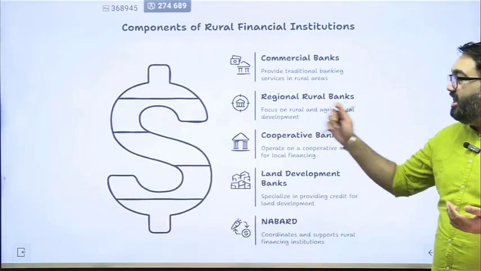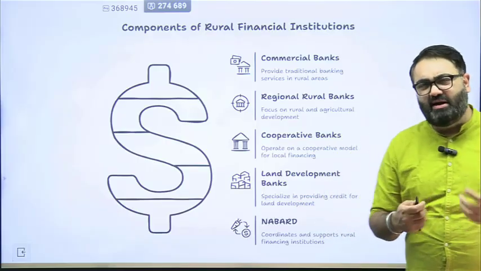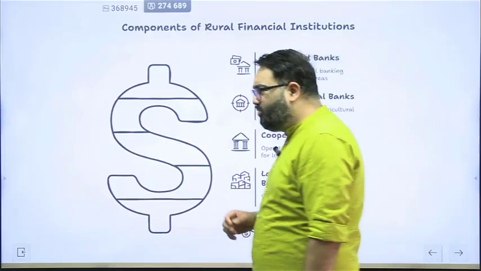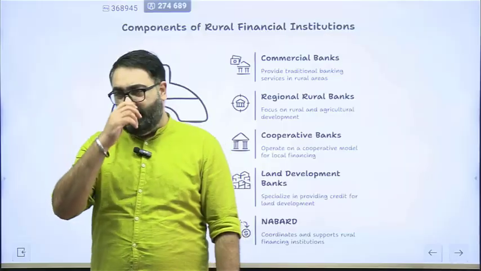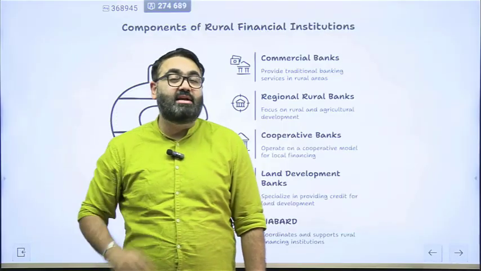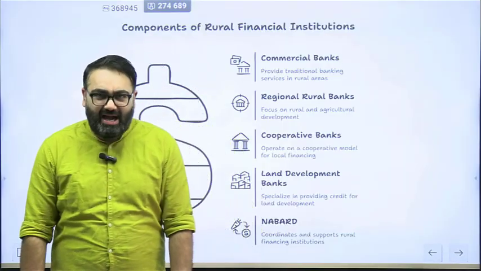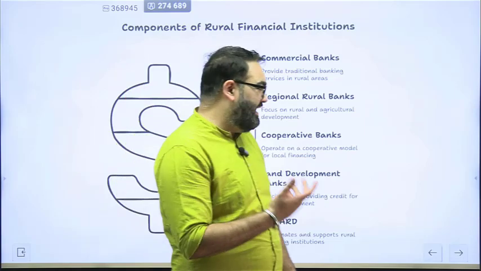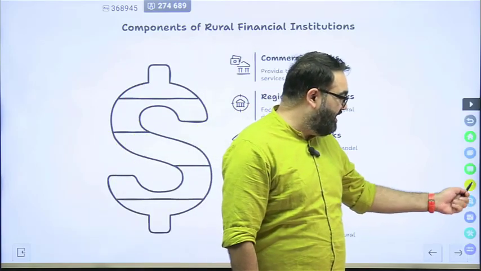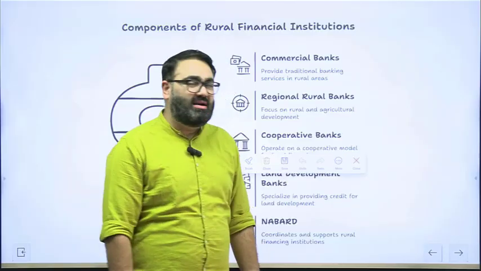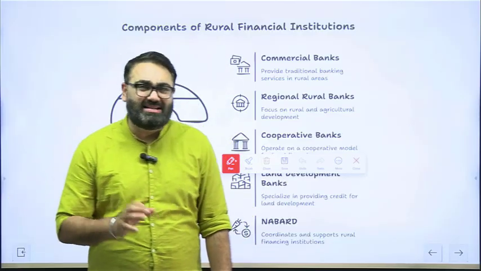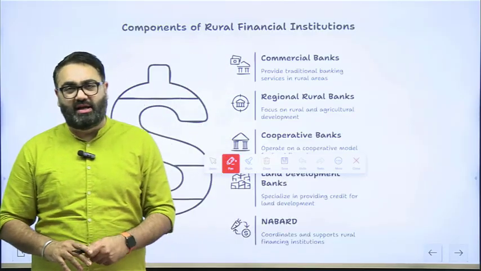Second, regional rural banks or RRBs. Now, this is very interesting. Regional rural banks or RRBs first came up in the 1970s. The idea again of these banks was that, as the name suggests, these banks were specially introduced so that there is access to credit in the rural areas.